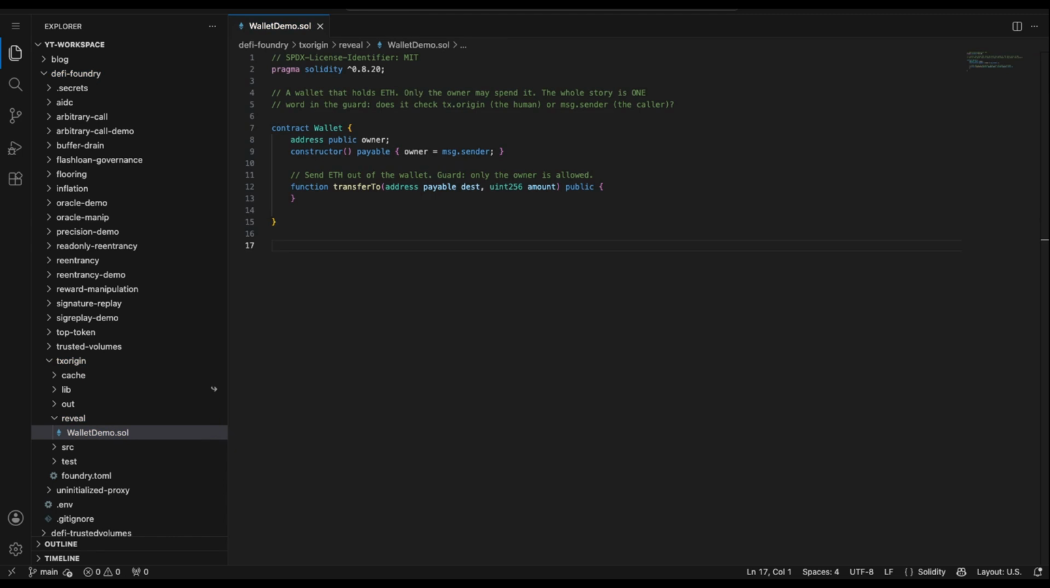Here is transferTo, and here is the bug on one line. require tx.origin equals owner. The intent is only the owner may spend, and it looks right if you call this directly. tx.origin is you, the owner, and it passes. But tx.origin is the human who started the transaction, no matter how many contracts sit in between. So it doesn't actually check that the caller is the owner. It checks that the owner is somewhere back at the start of the call chain. That's the whole bug. First, let's use the wallet honestly, and it behaves perfectly.